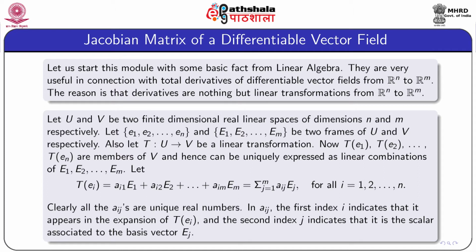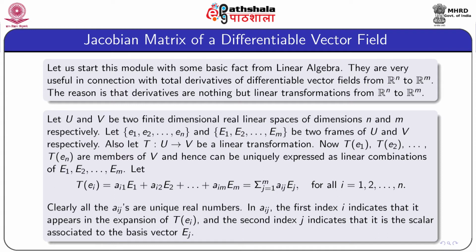Let U and V be two finite dimensional real linear spaces of dimensions n and m respectively. Let E1, E2 up to En and capital E1, E2 up to Em be two frames of U and V respectively. We repeat that by frame we mean ordered basis. Also let T from U to V be a linear transformation.